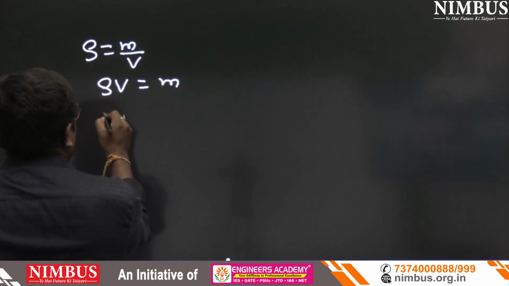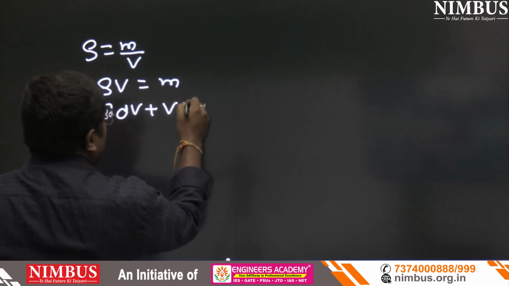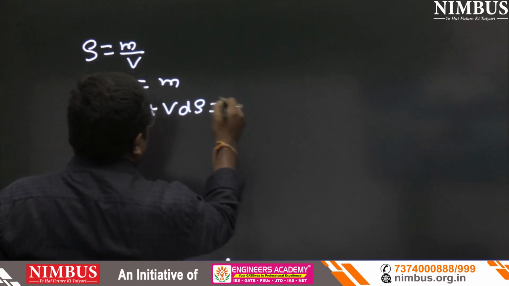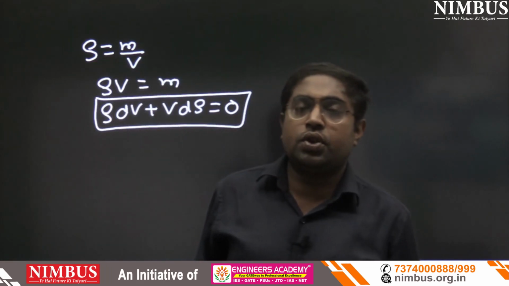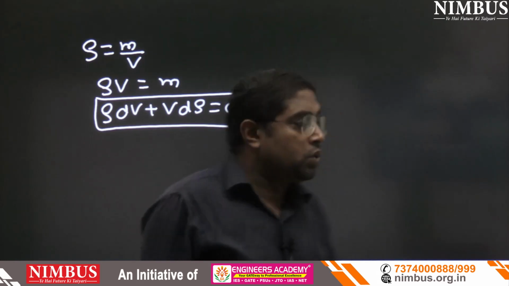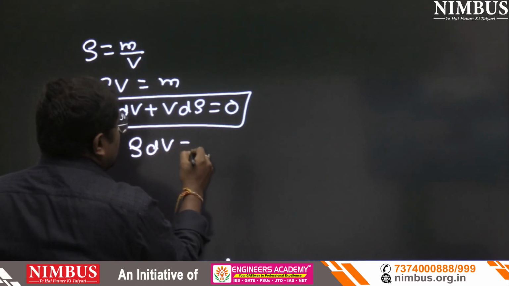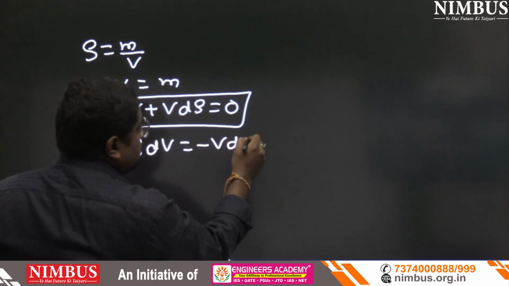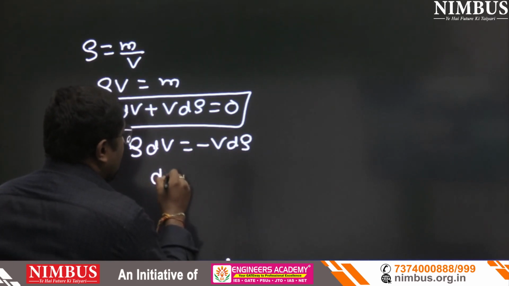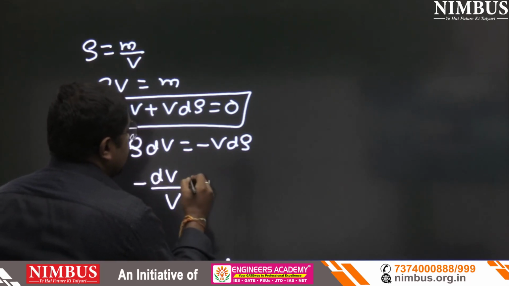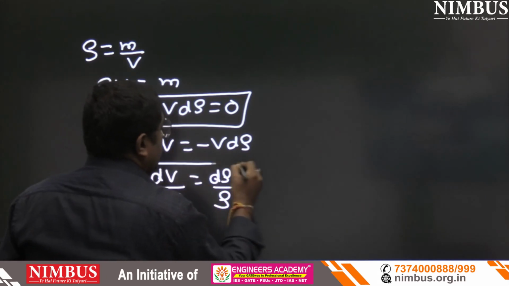So can we write here rho dV plus V d rho equals 0? Rho dV plus V d rho equals 0. Yes or no? Now rho dV equals minus V d rho. So we can write here minus dV upon V equals d rho upon rho. D rho upon rho.